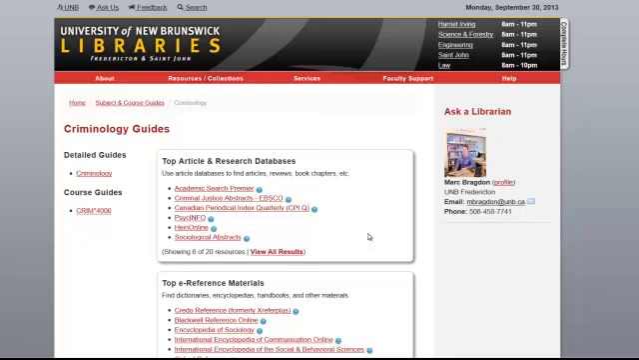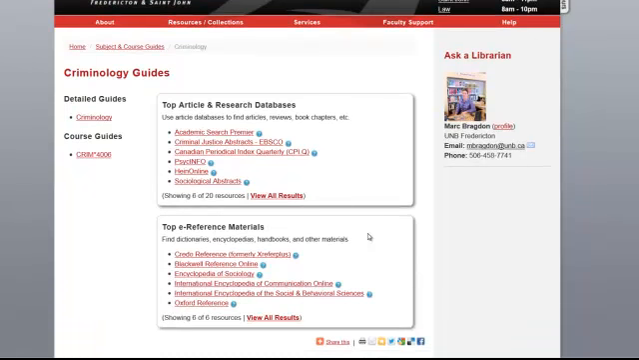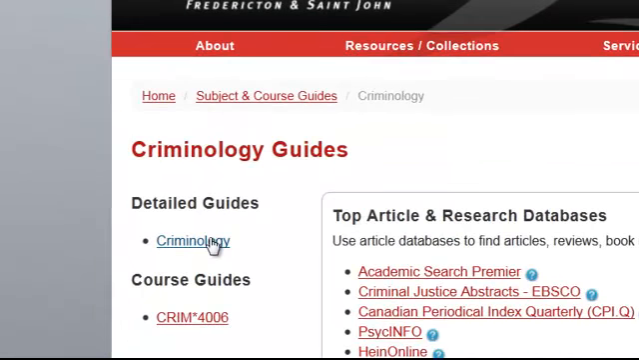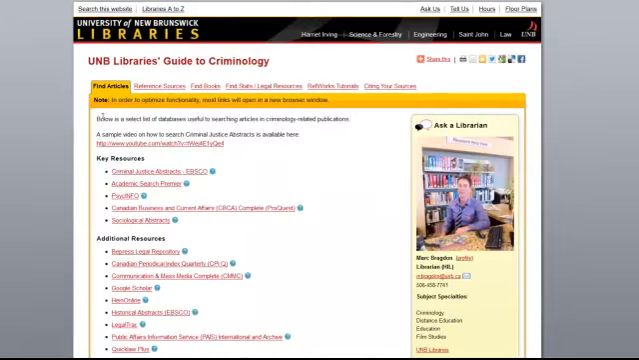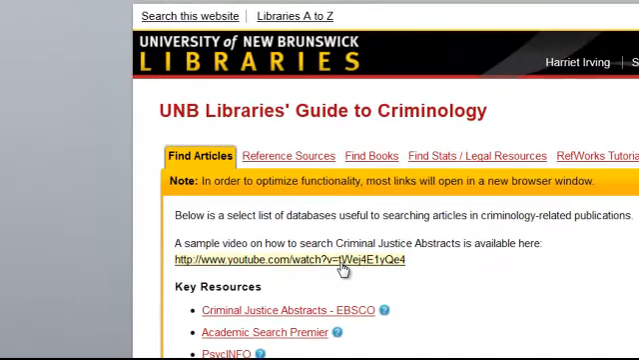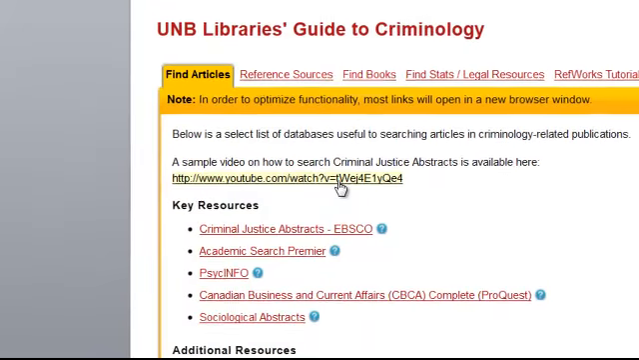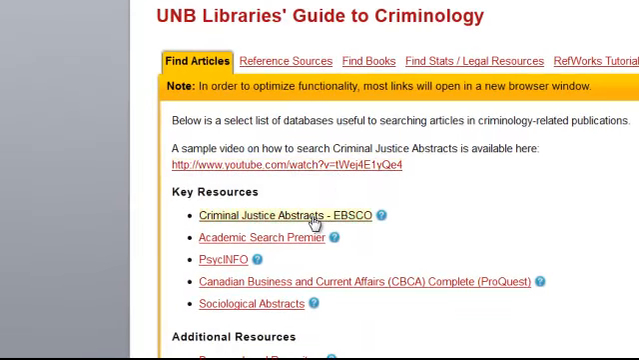So when we get here, my preference, because this is an in-depth tutorial online, is to go to the detailed guide, whereas from this landing page people could go to general resources and specific ones. But for the case of this, we're going to go to the criminology guide here. Note that I have a tutorial on criminal justice abstracts, what is often considered the principal database for criminology research at UNB. And I'm going to go to criminal justice abstracts by clicking on this link under the Find Articles tab.